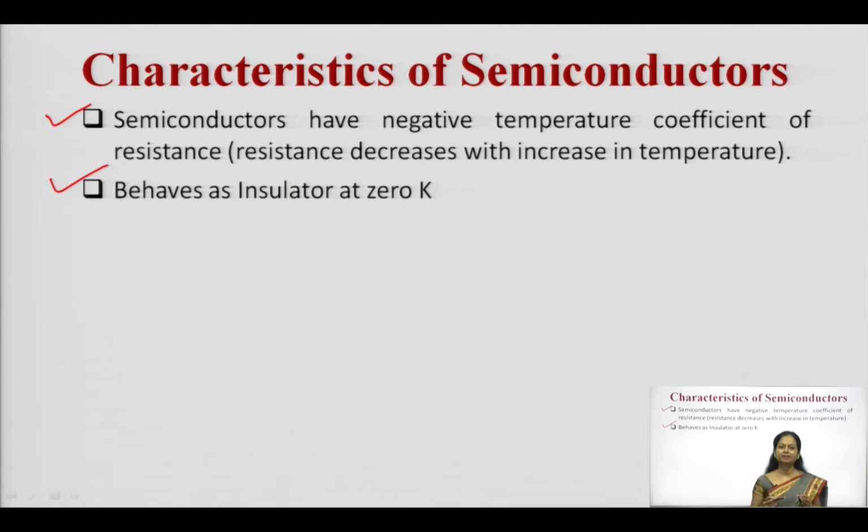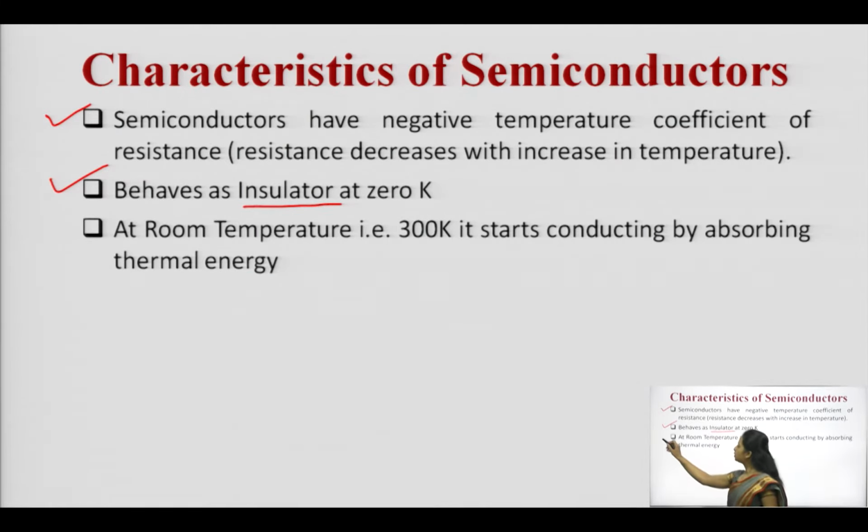At 0 Kelvin, electrons available in the valence band do not get a sufficient amount of energy to reach the conduction band and participate in the conduction process. When there is no movement of electrons from the valence band to the conduction band, there is no conduction. It means it behaves as an insulator.